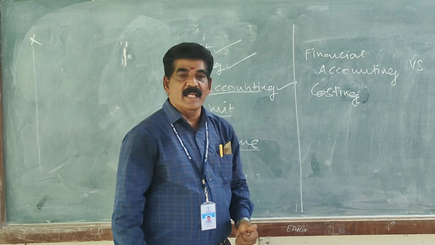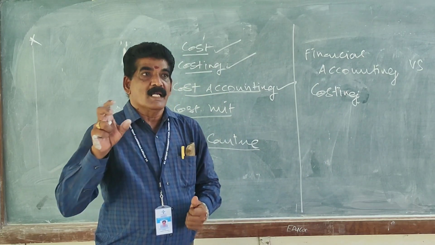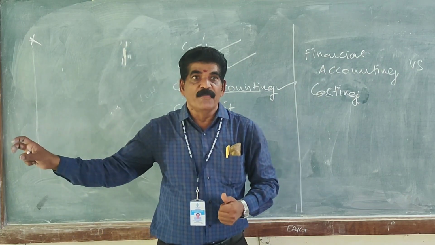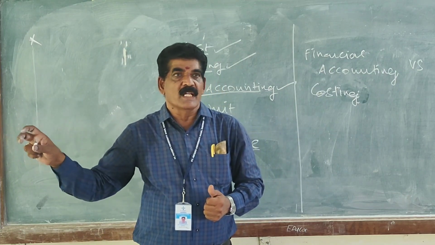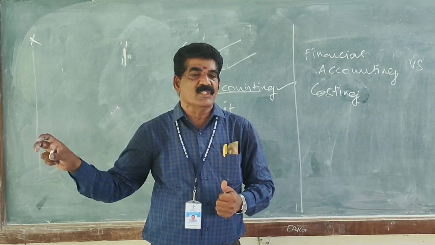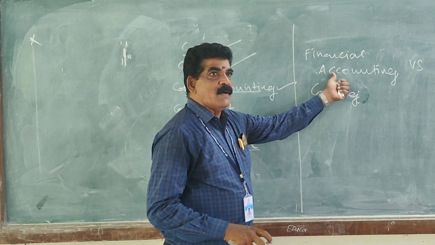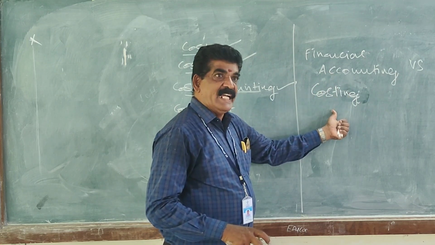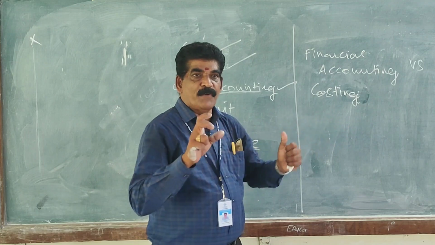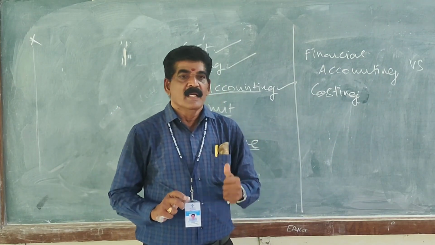But in cost accounting, not only do you do the post-mortem of business transactions, but you are also predicting the future, planning the future, and controlling the future course of action. So everything will be carried out. Financial accounting is a historical record; cost accounting is a dynamic record. This is the first difference between cost accounting and financial accounting.